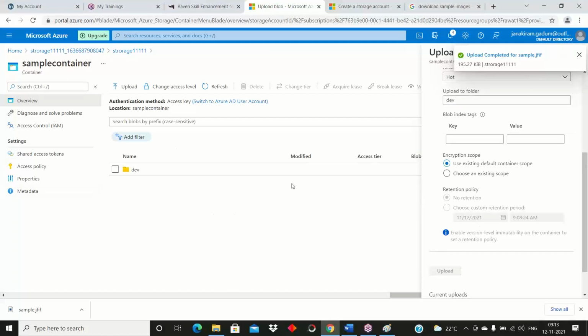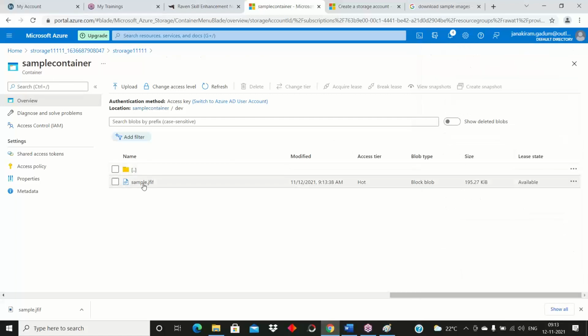See, I had created one dev folder. Inside of the dev folder, I have this sample image. So these are the information: the modified date, access tier is hot, and the blob type is block blob. So size is this much size, last lease availability, this thing.